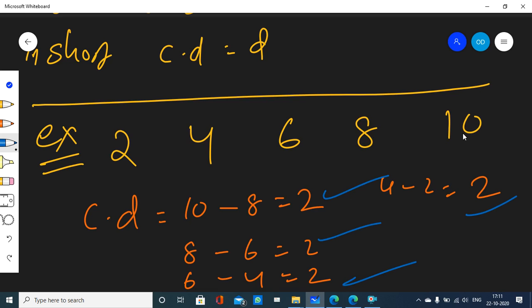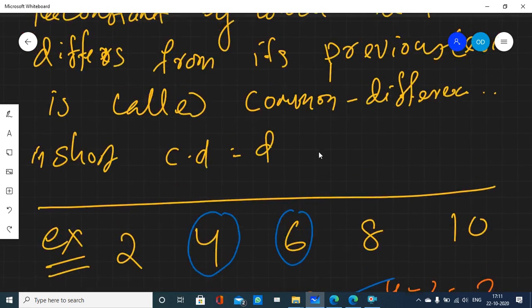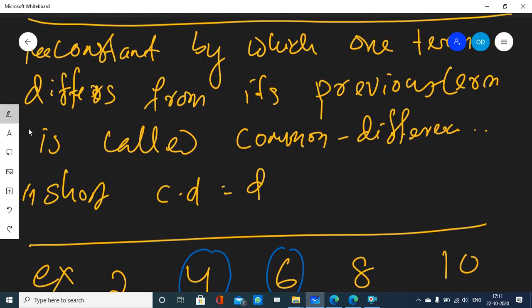Get it? One term. Sir, common difference should be positive. No, not that. What I said is, in case of common difference, how do you get the common difference, right? For example, here, how do we get the common difference? Subtract one term from its following term. Subtract 4 from 6, not the other way around. The common difference, how will you get? It is the difference between one term and its previous term. Do you get it?